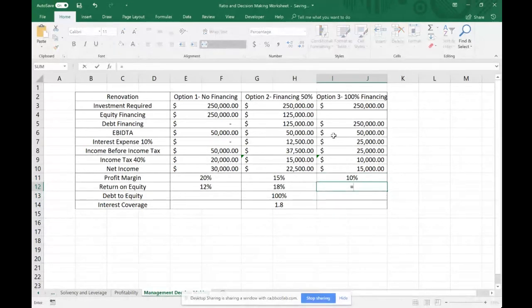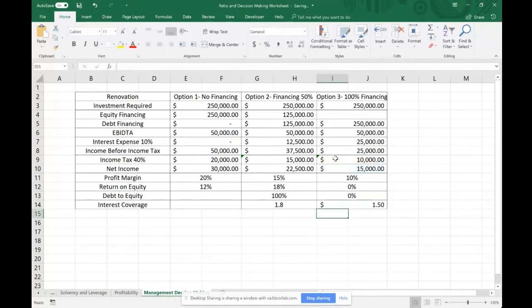For return on equity, we can't calculate that because we don't have any equity in this project, so it would be 0. Our debt to equity would also be 0 again because you can't calculate it. And for the interest coverage, we take our net income and divide it by our interest expense, and get 1.5.